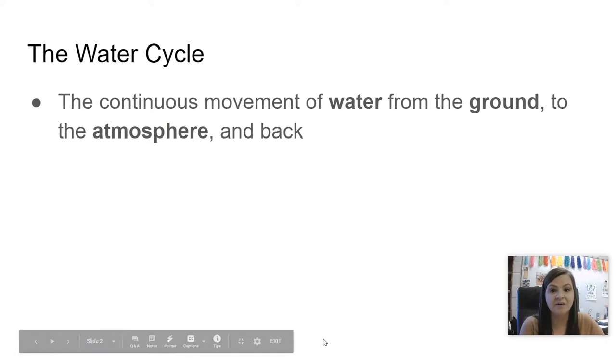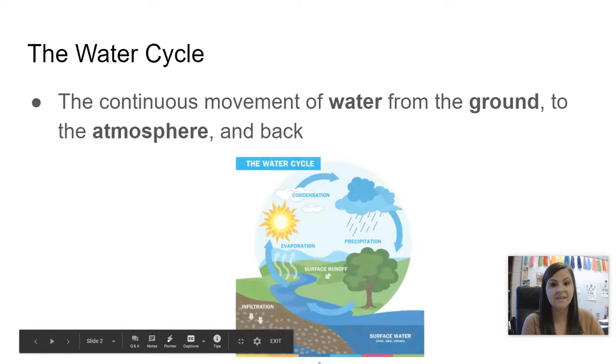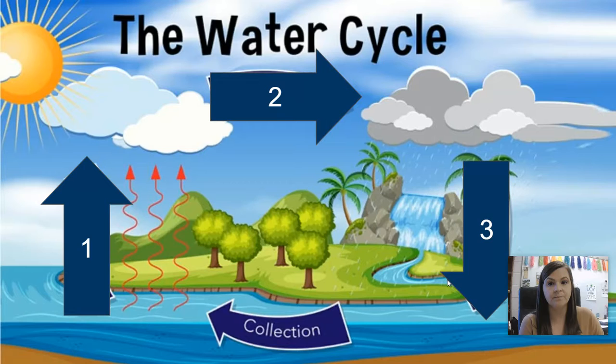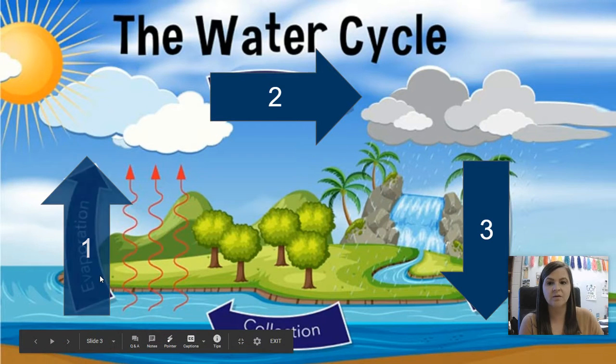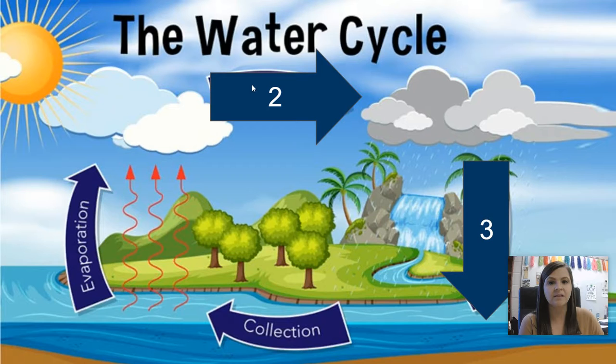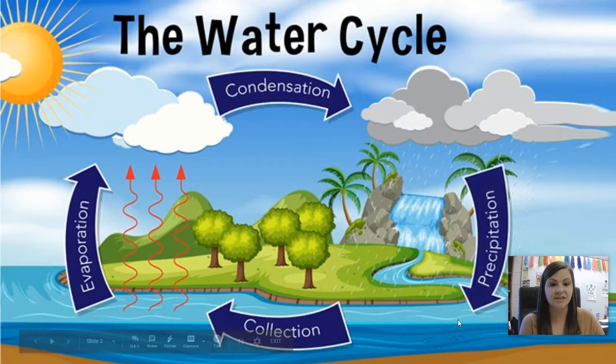The water cycle. The water cycle is the continuous movement of water from the ground to the atmosphere and back. We go from evaporation to condensation to precipitation. So in the water cycle, the water evaporates from the sun and the heat. Then it condenses, or condensation, and forms into clouds, and then precipitation falls back into the collection.